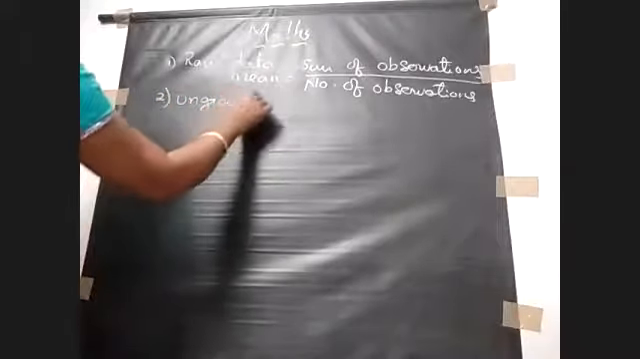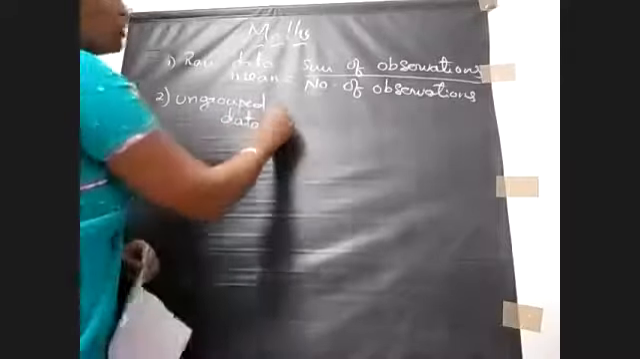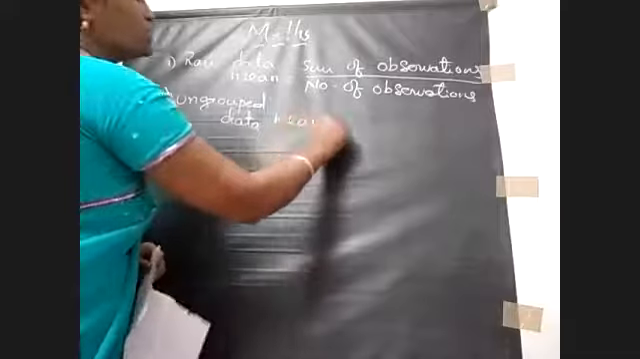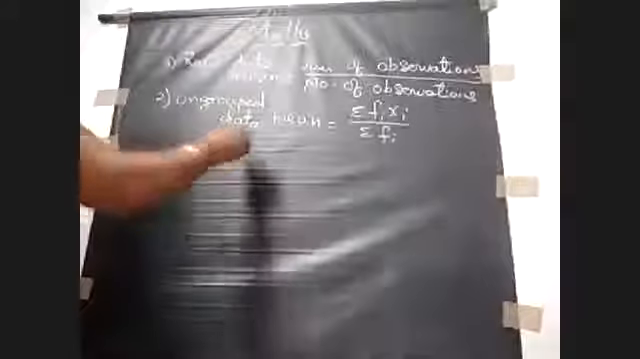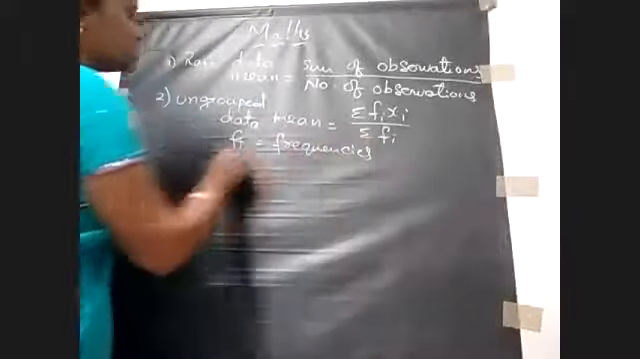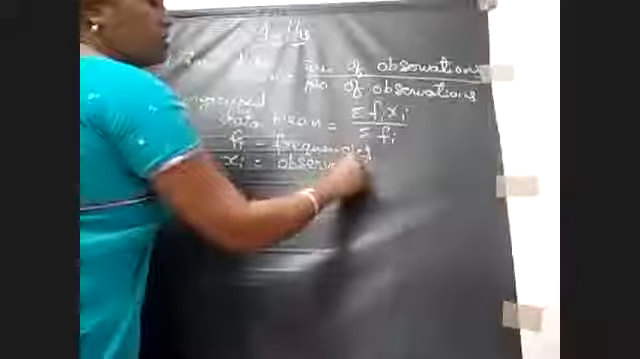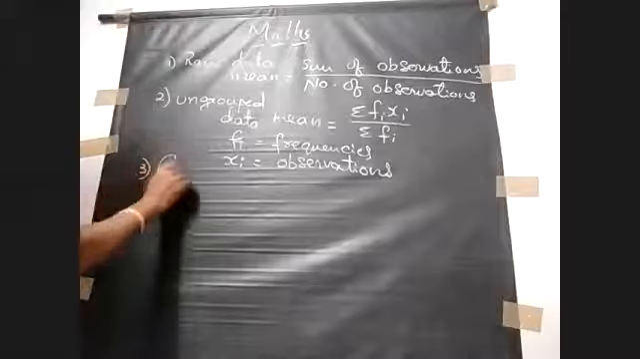Ungrouped data. For this, mean is equal to sigma Fi xi by sigma Fi. So here Fi is frequencies and xi means observations. Okay. And the next type of presentation is the grouped data.